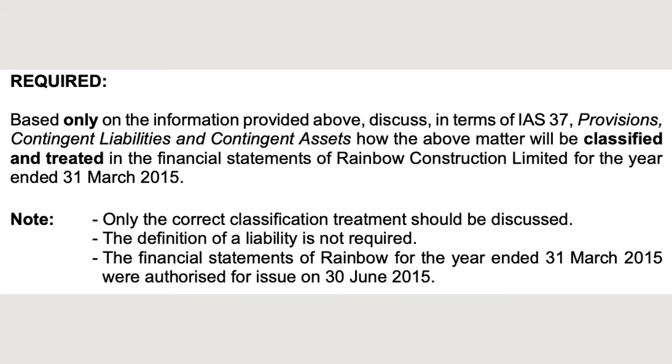Now, very importantly, in the notes section, it's said to only discuss the correct classification treatment. So that means if you decide it is a provision, you're going to state this will be recognized in the financial statements and it will be measured at whatever amount. If you have decided that this is a contingent asset, then you will talk about the treatment of a contingent asset. The same applies to a contingent liability. You do not discuss the definition and the treatment of all three of these items.